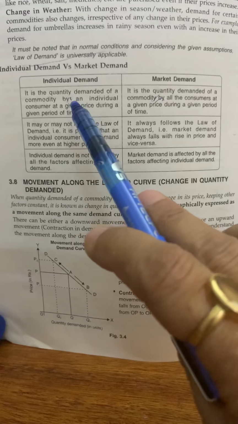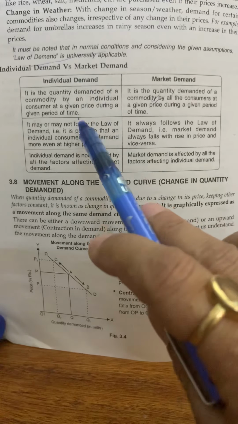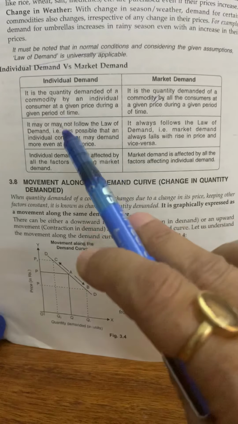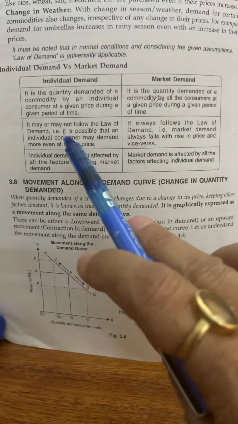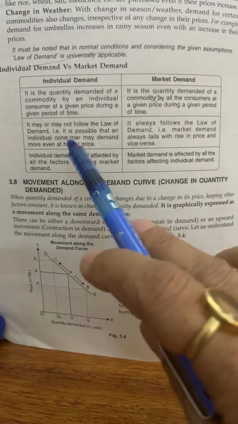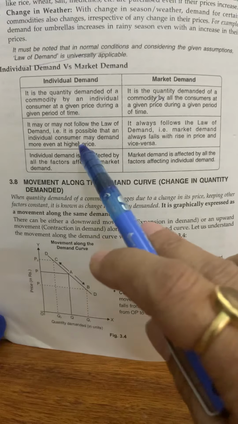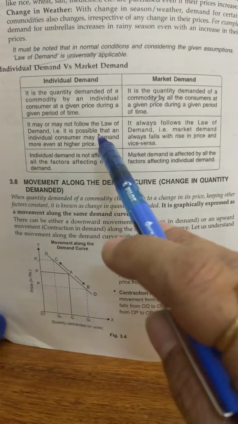If the price of the commodity is higher, the demand will fall. But in individual demand, the consumer may demand more even at the higher price because of other factors.